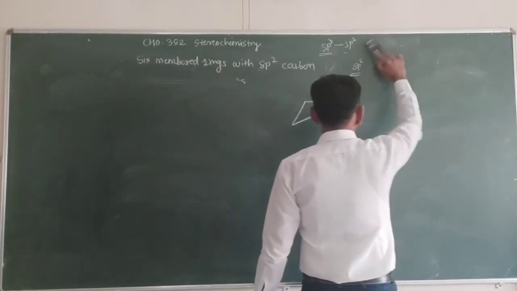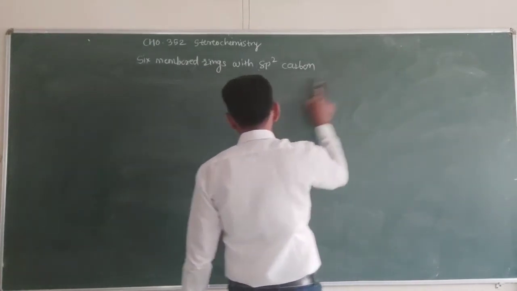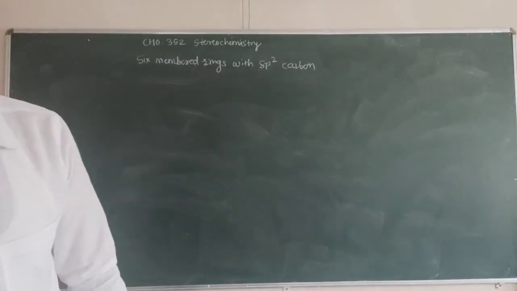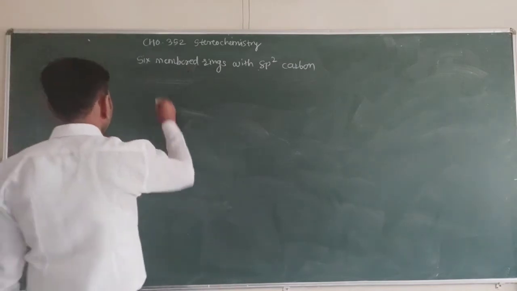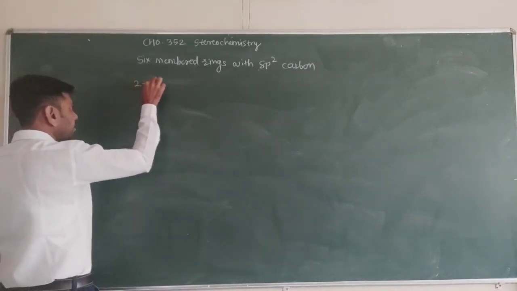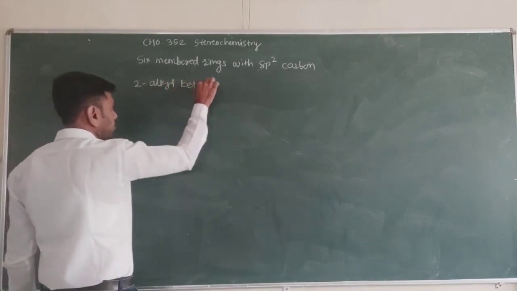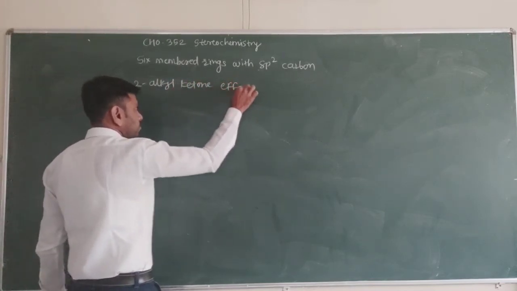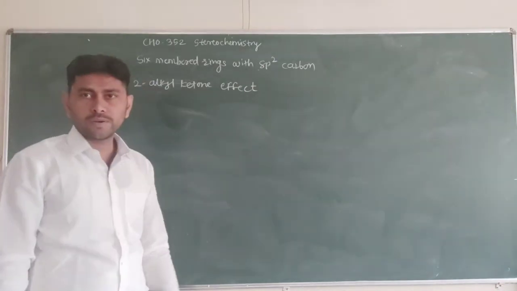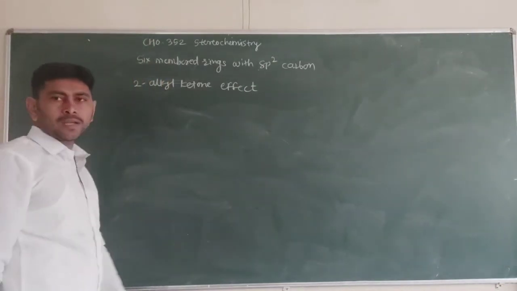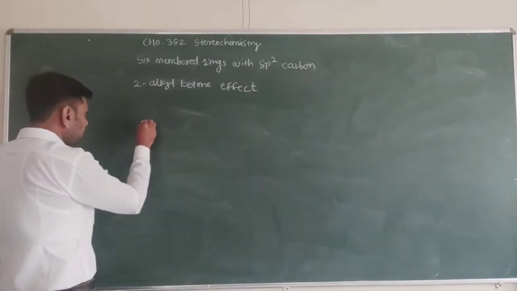Now in this 6-membered ring system with sp2 carbon, we have to see two types of effect, that is 2-alkyl ketone effect and 3-alkyl ketone effect. Okay, let's see here. First, the 2-alkyl ketone effect.